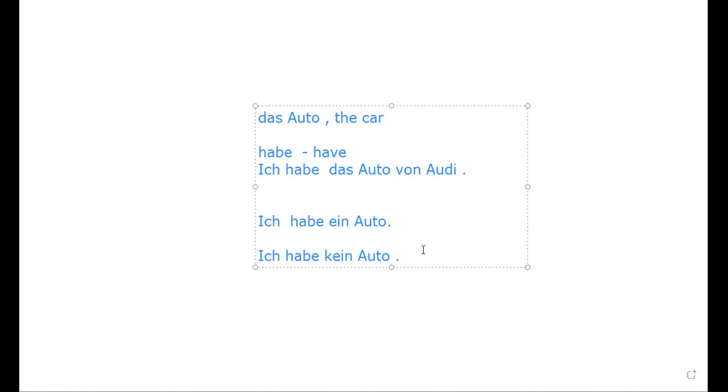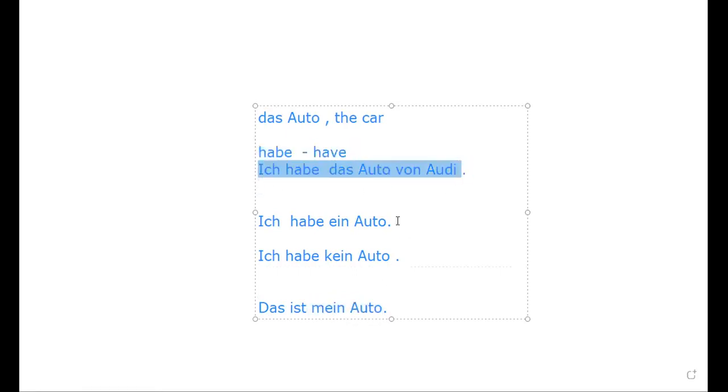Okay, next the possessive article. Das ist mein Auto. That is my car. So mein means my. What we have for the neutral, the possessive: mein means my. So that is my car. So different articles we have made. This is for the bestimmter, this is for the unbestimmter, this is for the negative, and this is for the possessive article. I have the car from Audi. I have a car. I don't have a car. That is my car.